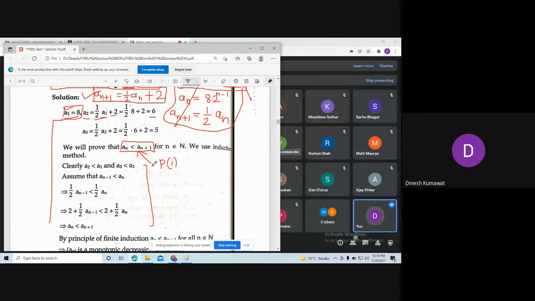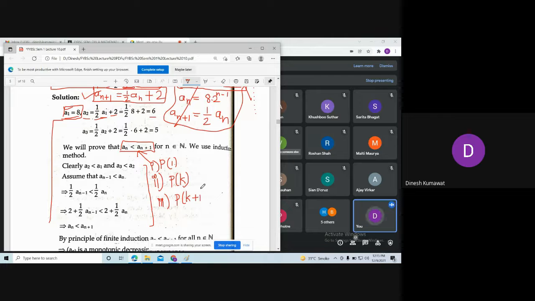Then what is your next step of induction? P of k. You assume P of k is true. Remember, we need to prove P of 1 is true. In the second statement, you assume P of k is true. And in the third statement, what are you going to prove? P of k plus 1 is true.